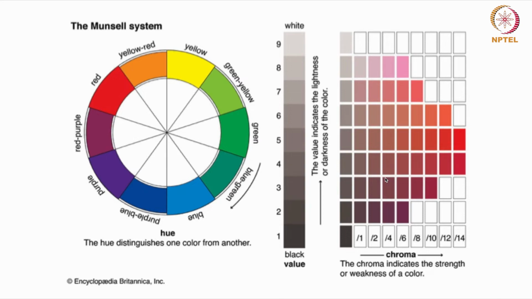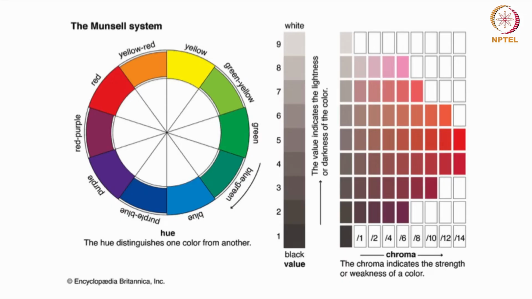So in color theory, hue is the basic attribute that defines a pure color, such as red, blue, green, yellow, right? It's essentially what we commonly refer to as a color in everyday language, a hue.